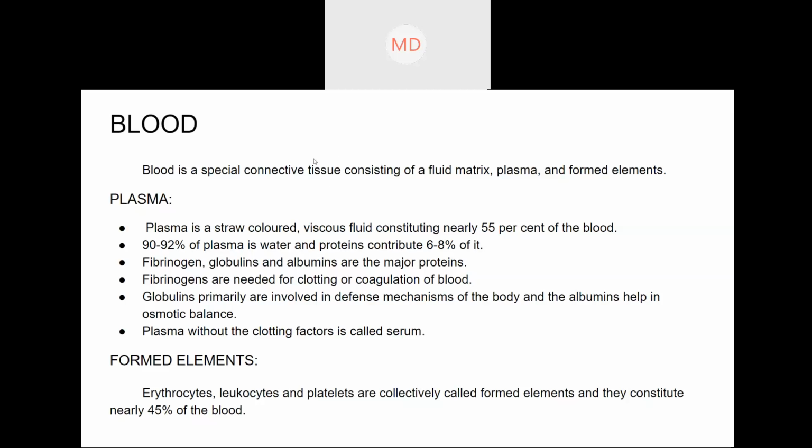Okay, and there are four types of tissue. What are the four types of tissues? One is connective tissue. One is epithelial tissue. One is muscular tissue, and one is nervous tissue. Okay, four types. First one is epithelial tissue. Just for your knowledge and explaining. What is the function of epithelial tissue?